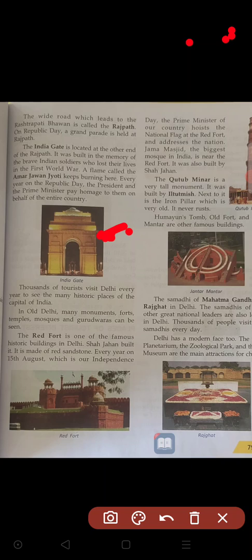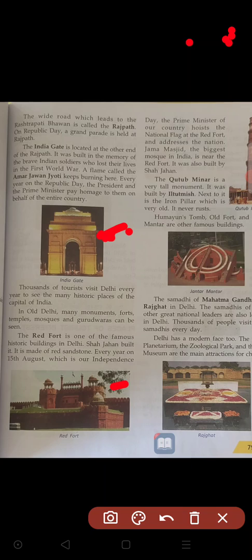After that, the next building you see here, children, is one of the famous and important buildings. It is the Red Fort, we call it. What do we call it? Red Fort. And there are also so many other temples, mosques and gurudwaras of Sikhs in Delhi. Other than those, these are the famous buildings we have here. Red Fort, it is one of the famous buildings in India.